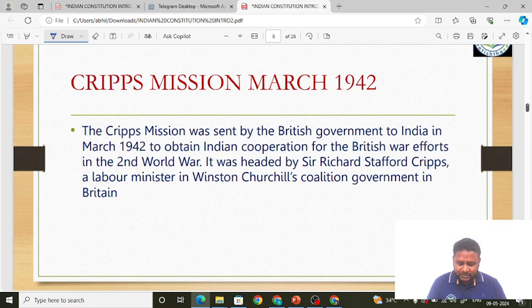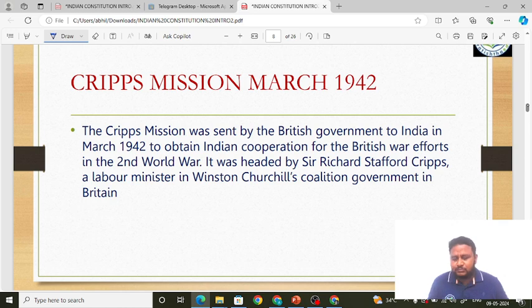Okay, so the Cripps Mission was sent in March 1942. It was sent by the British government to India in March 1942 to obtain Indian cooperation for the British war efforts, which I told earlier. Mission means the objective. What is the objective? The objective is to garner the support of Indians in the Second World War. Friends, understood? That is the meaning of mission.